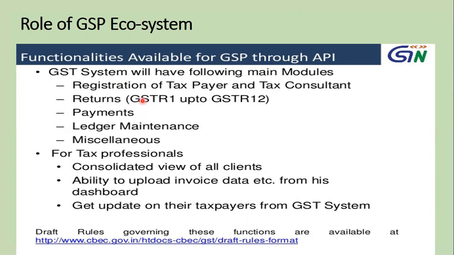It helps the job of a taxpayer and the tax consultant, and also helps in the submission of returns from GSTR 1 up to GSTR form 12. It helps in submitting the GSTR forms. It helps in making payments. It helps in ledger maintenance also, and other important facilities can also be obtained through this GSP ecosystem.